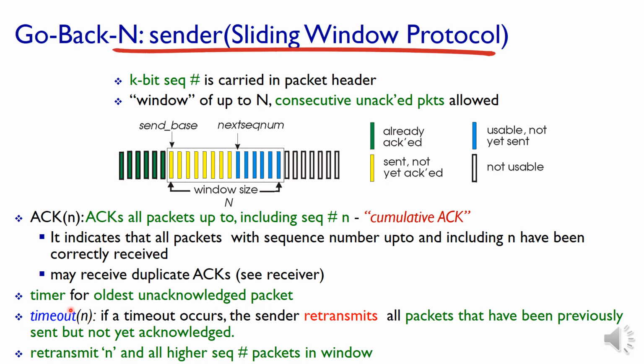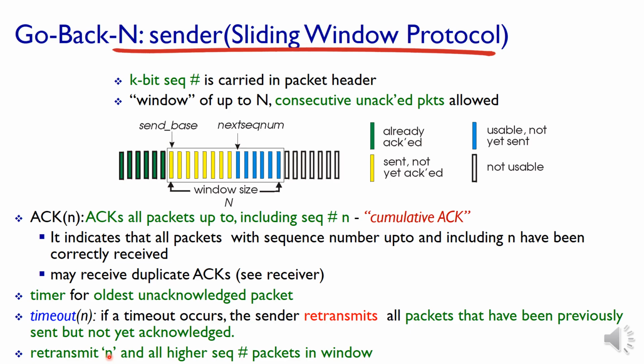Since there is a timer, there is a timeout also. If the timer times out, then the sender retransmits all the packets that have been previously sent but not yet acknowledged. If an acknowledgement is received, it's okay. The unacknowledged packet number will be in the timer, and from that point onwards all the packets will be sent again by the sender.